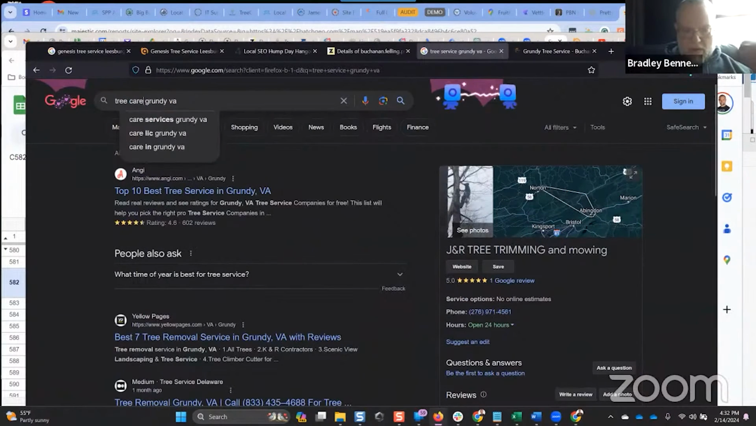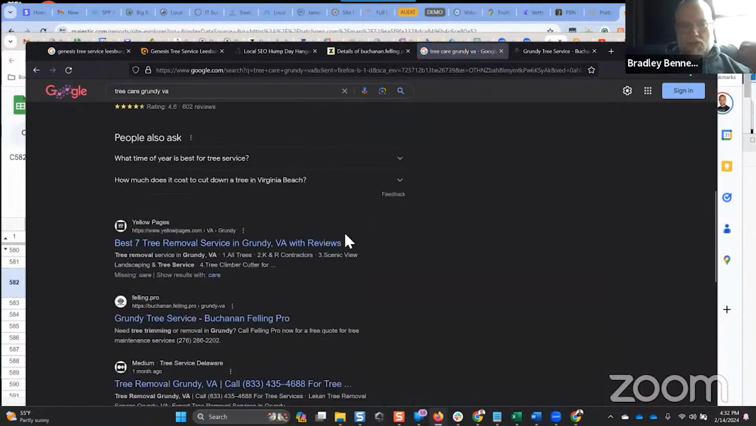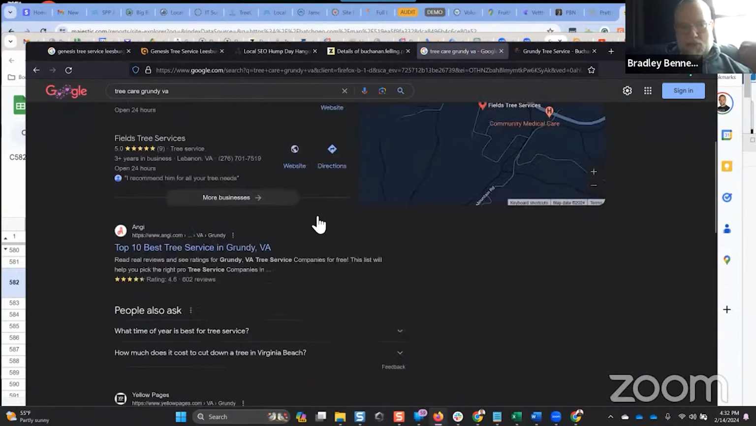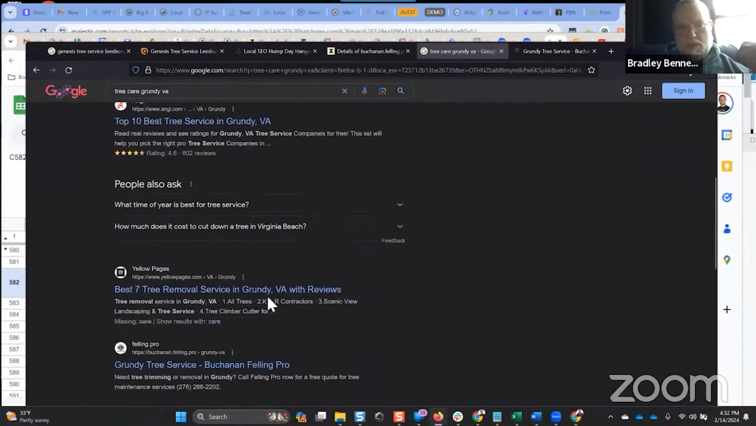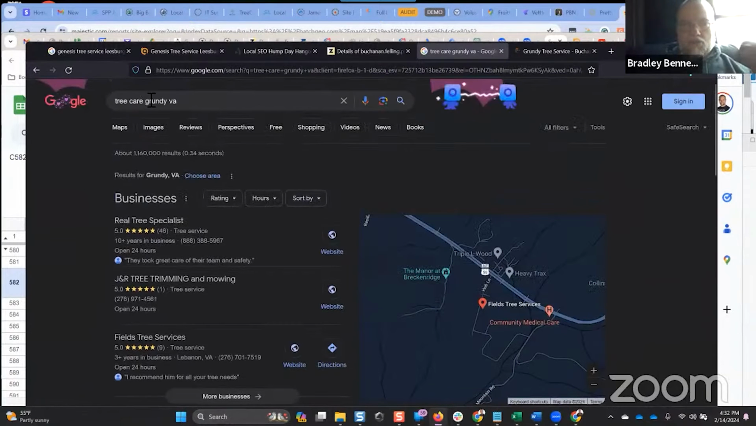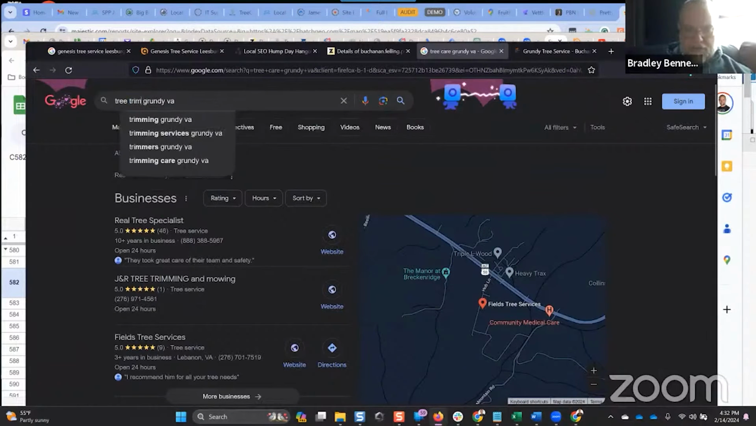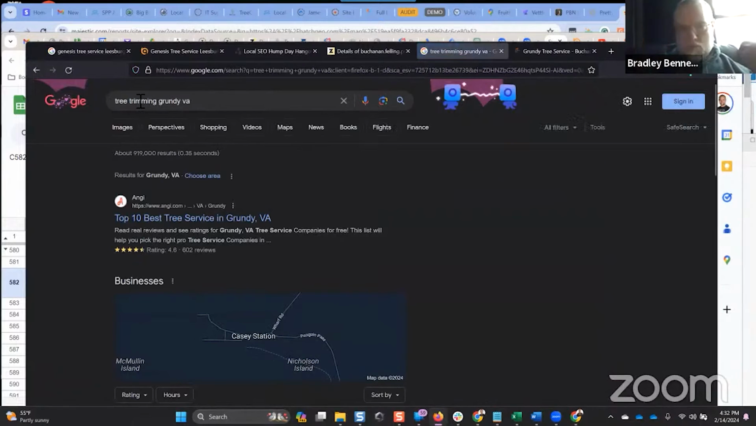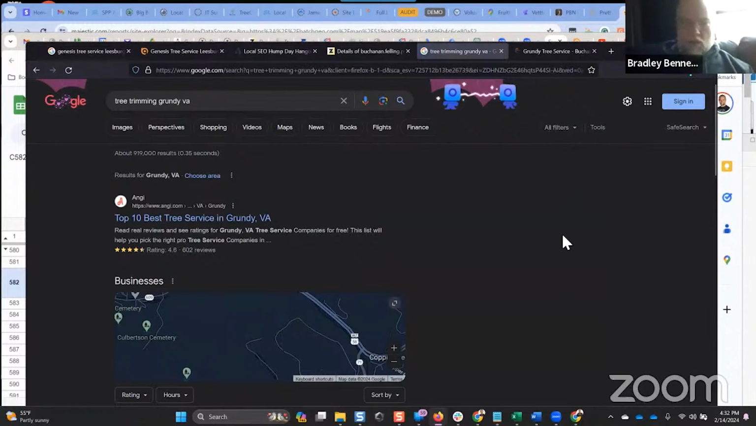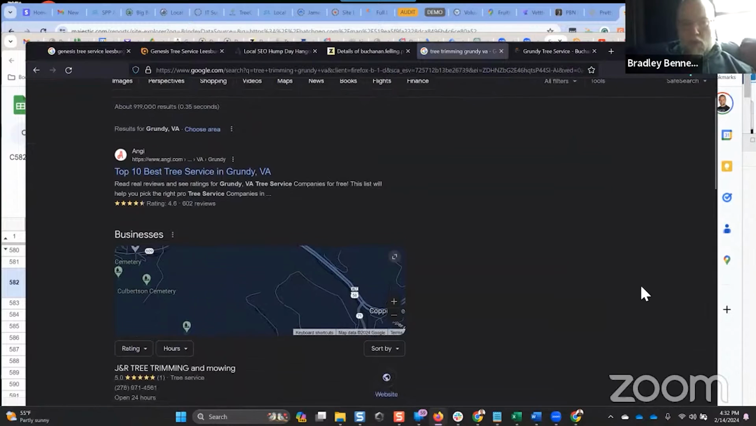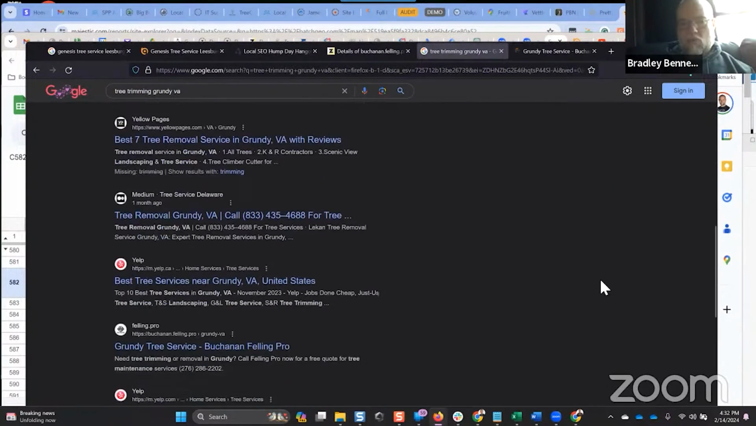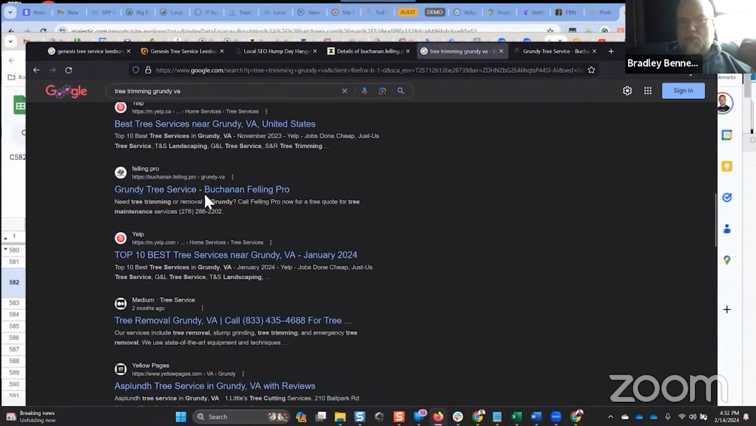If we look up tree care, Grundy, we're going to scroll down and see right there, position 3 organic. So tree trimming, all of these different keywords. I've demonstrated this with the Grim Reaper Tree Services project for the Newburgh search query, specifically. It's in Louisville. Again, we're going to see Felling Pro right there, Grundy Tree Service, Buchanan Felling Pro. I always want to say Buchanan, but if you say that around here, they look at you like you're from outer space. It's Buchanan Felling Pro.